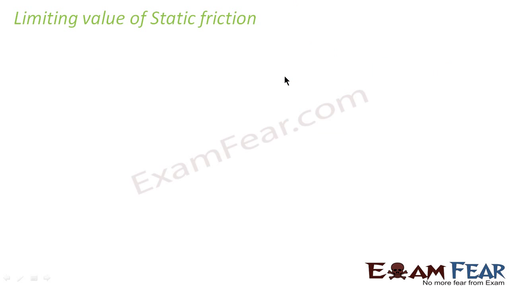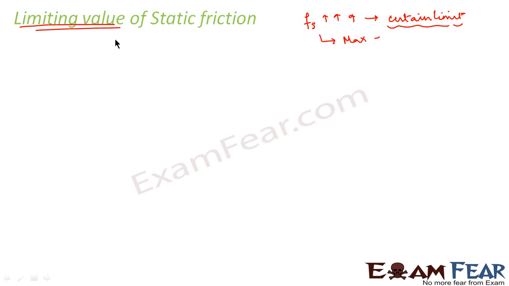Now we will look at the limiting value of static friction. Just now we discussed that static friction, that is Fs, can increase its value only up to a certain limit, beyond which it cannot increase its value. So this maximum value which static friction can reach is known as the limiting value of static friction. That is the maximum value of static friction. So limiting value is the maximum value that static friction can take.